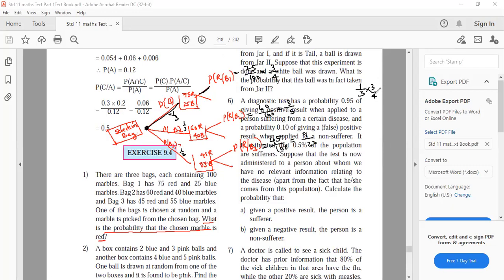Plus, next possibility: 1 by 3, bag 2 is selected and then get red, into 3 by 5. Then selecting bag 3 and getting red: 1/3 into 9 by 20. Add all this, you get the answer.